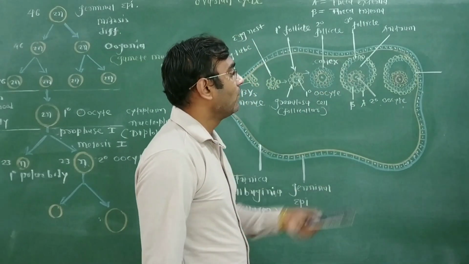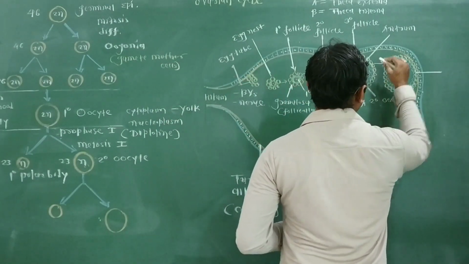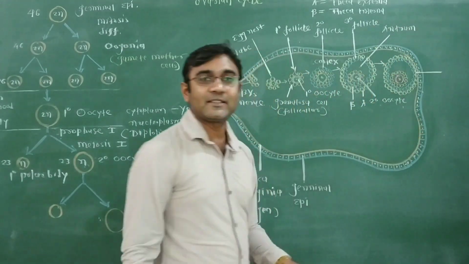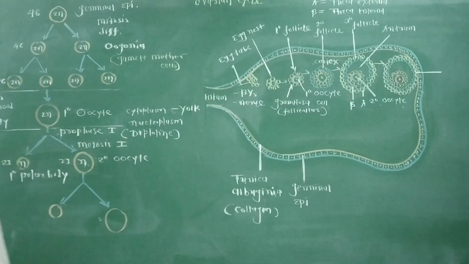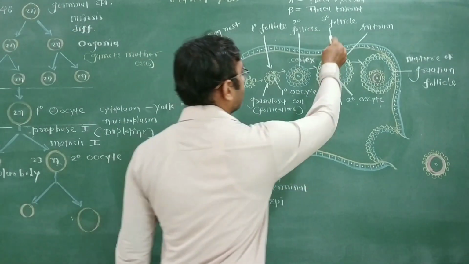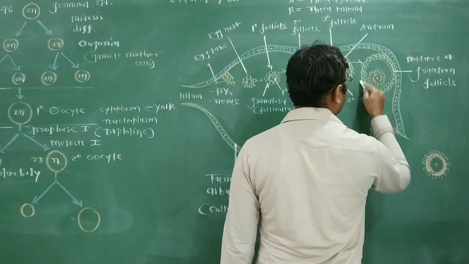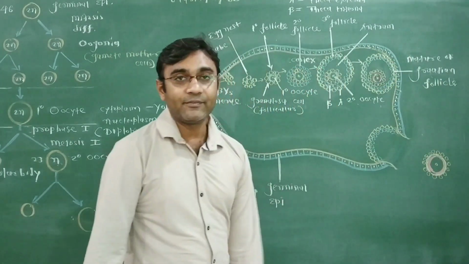Now the tertiary ovarian follicle increases further in size and rises up over the surface of the ovary, that is called the Graafian follicle or mature ovarian follicle. So the next structure formed from the tertiary follicle is the mature follicle, also called the Graafian follicle.